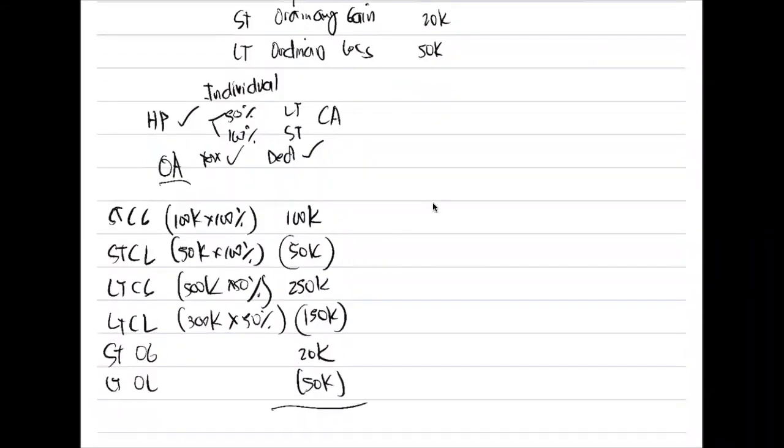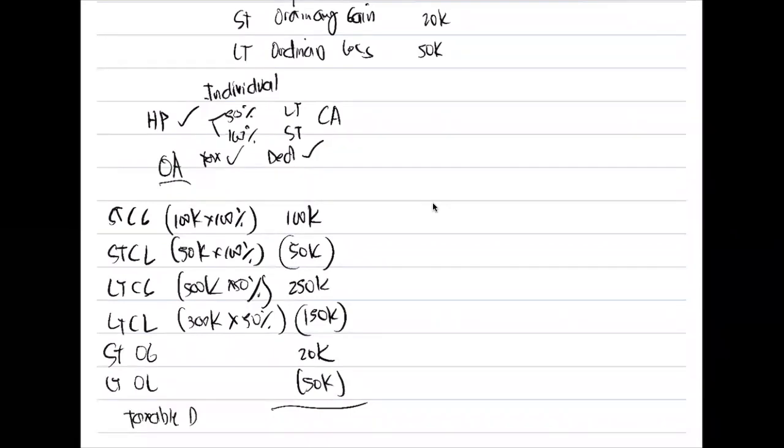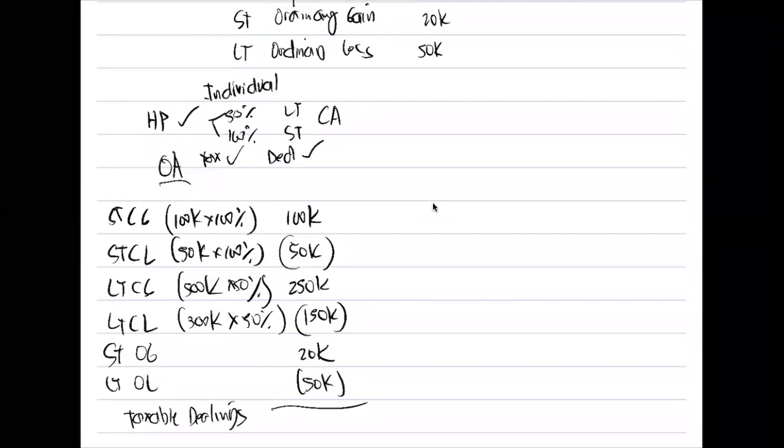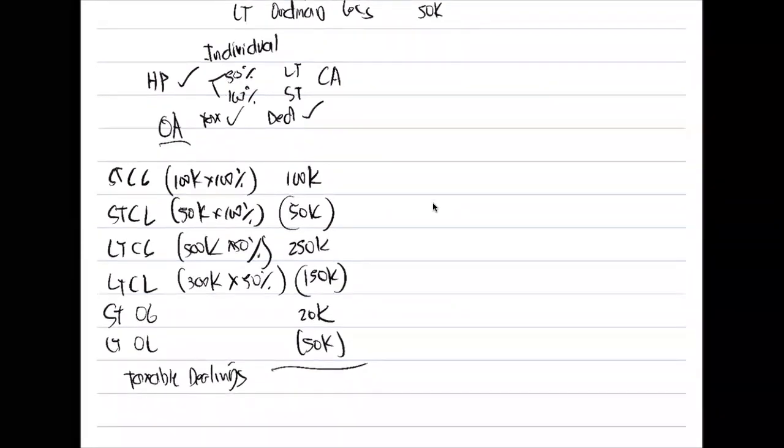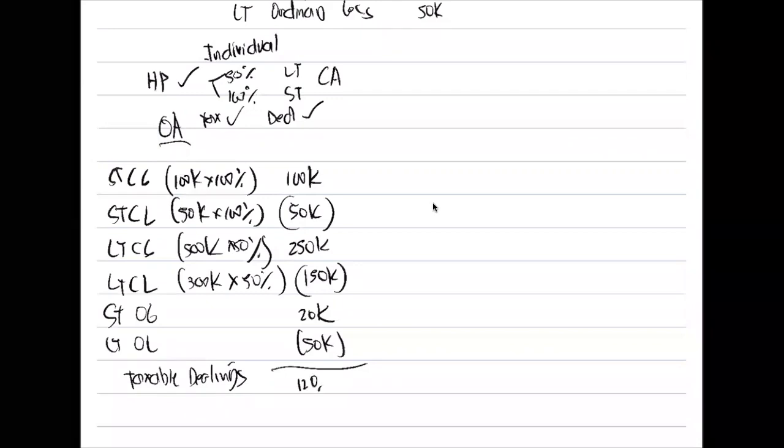Okay? So how much is the taxable dealings in properties? So the taxable dealings is 100 plus 50, 50,000 plus 250, 300, less 150, 150, less 50, 100 plus 20, 120,000. So our answer here is 120,000.